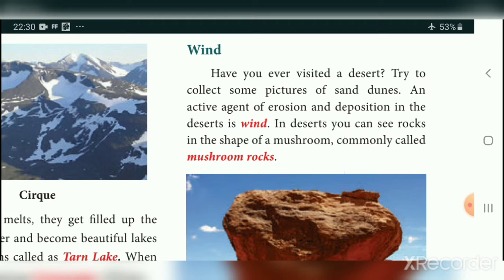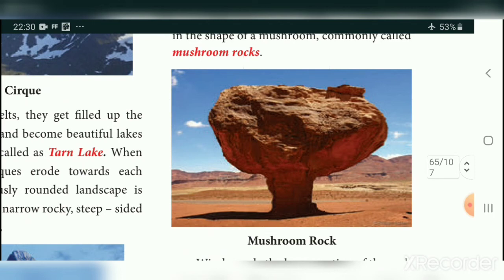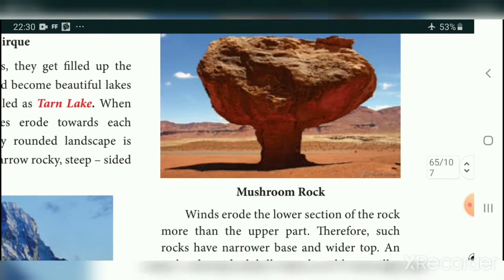In the desert you can see rocks in the shape of a mushroom. This is a mushroom rock. At first it is a single rock, but the bottom is made up of soft rock and the top is hard rock. Soft rock is easily eroded, so it becomes like a mushroom. So this is a mushroom rock.